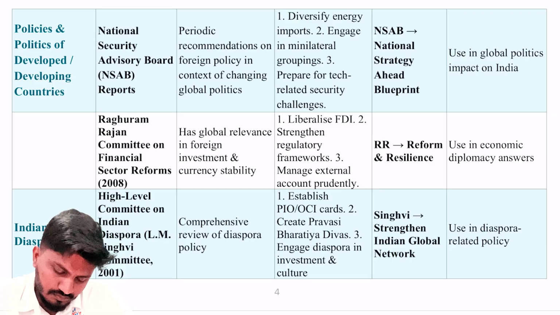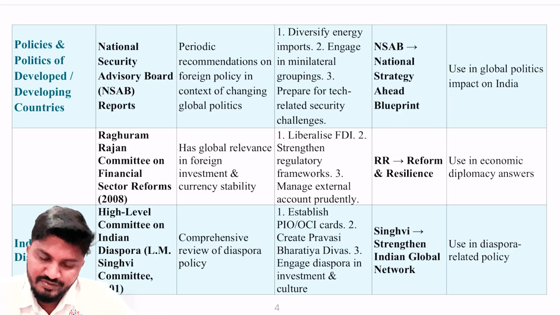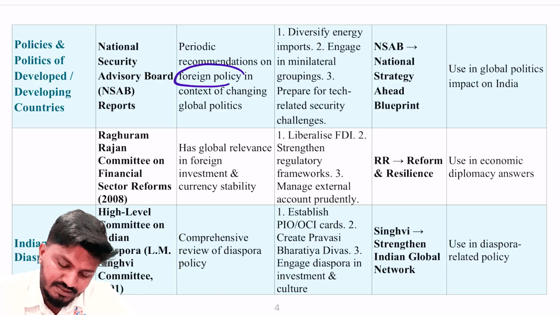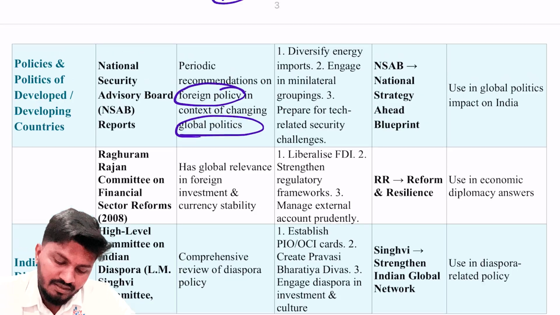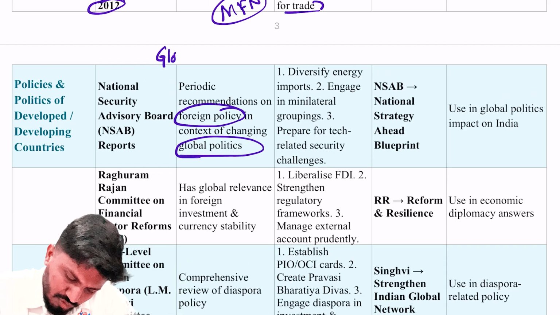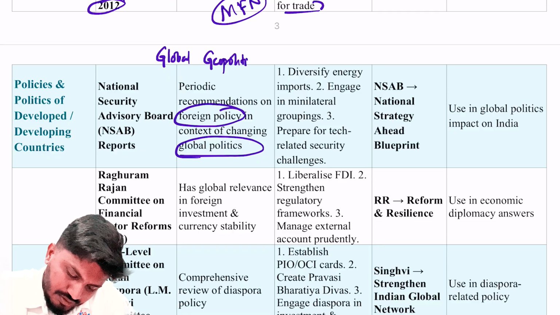So first is the National Security Advisory Board reports. It provides periodic recommendations on foreign policy in the context of changing global politics. This can be very important in this year's mains answers because the world is going through a global geopolitical crisis. Okay, geopolitical crisis. What are the crises?